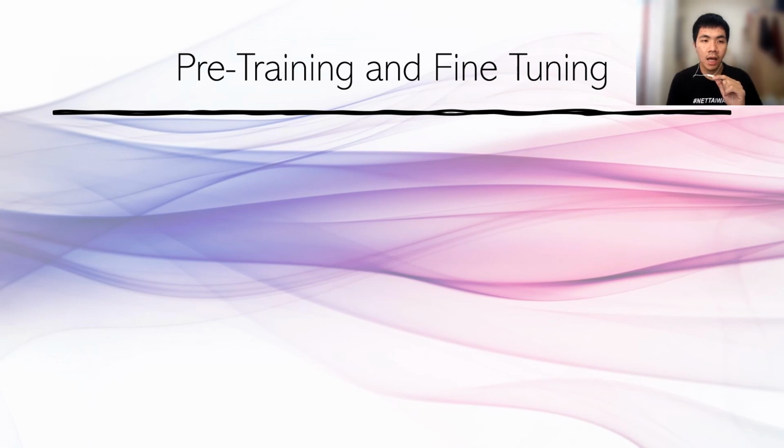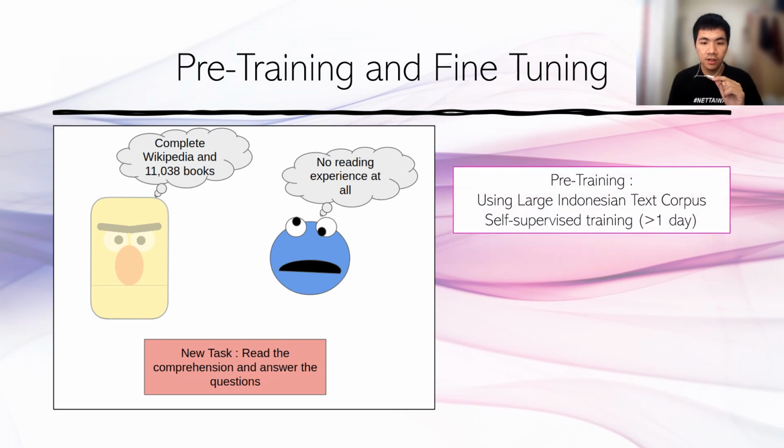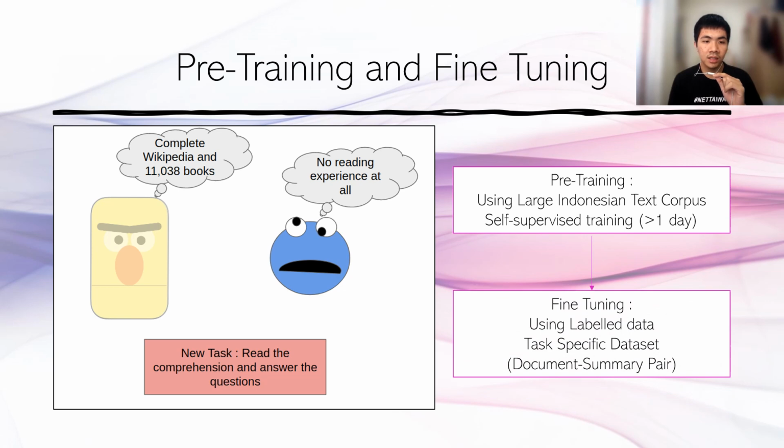And next, here's how language models generally work. We have pre-training and fine-tuning. First, we will pre-train the model on a large corpus of text to gain a general understanding of the language. The important thing here is the large corpus of text is unlabeled and it's easy to collect those data from the internet. The next step is we fine-tune for the specific task we want the model to learn using labeled data. In this case, we want the model to generate abstractive summaries for Indonesian news. We will use document-summary pairs to fine-tune our model.